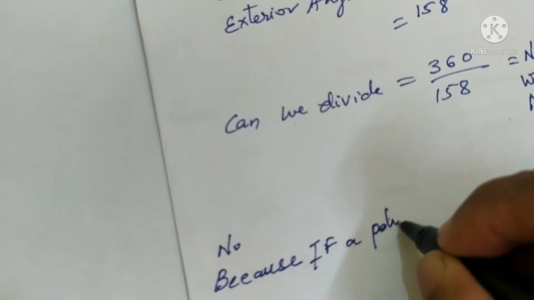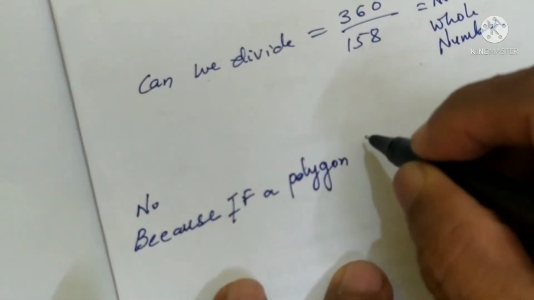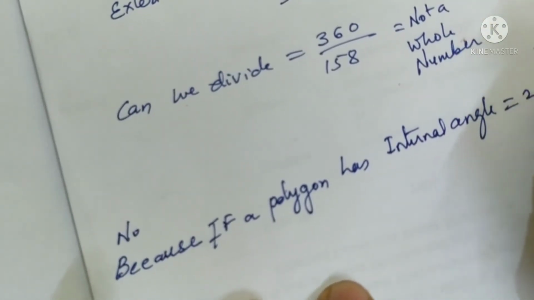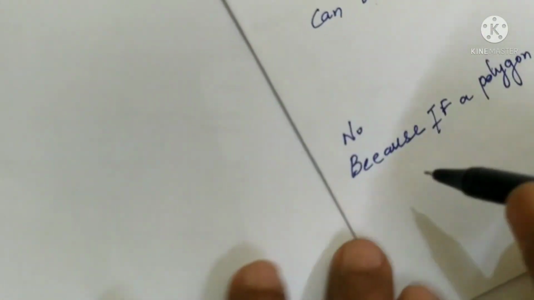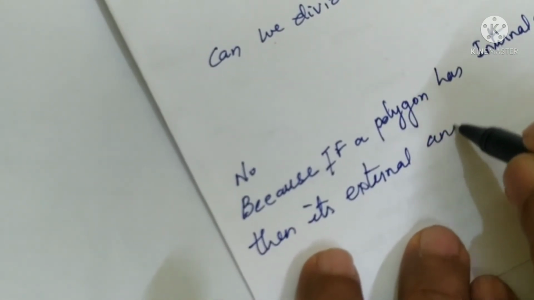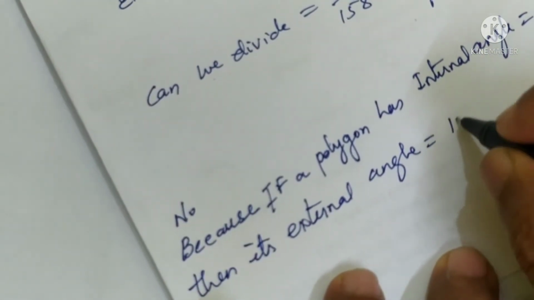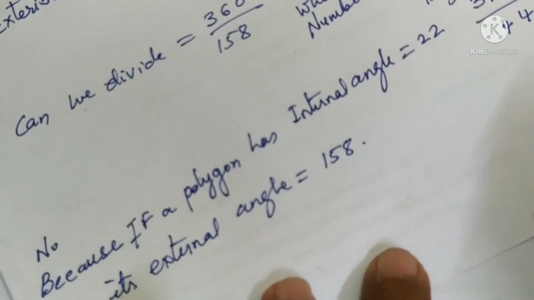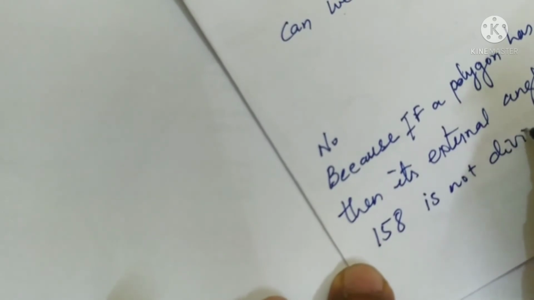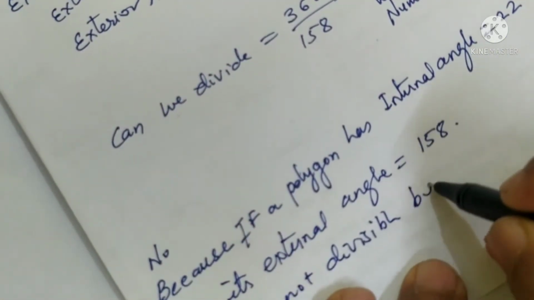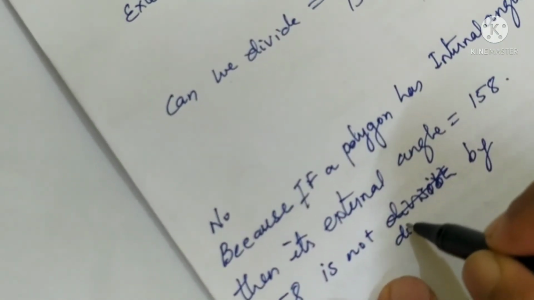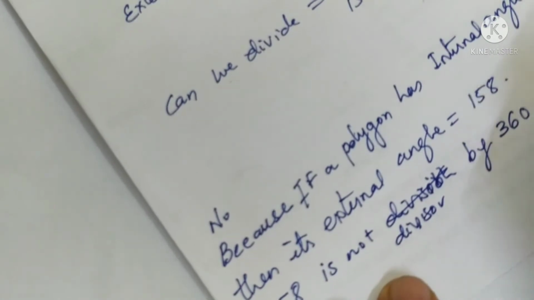Because if a polygon has an interior angle of 22, then its exterior angle will be equal to 158, and 158 is not a divisor of 360. So it is not a divisor of 360.